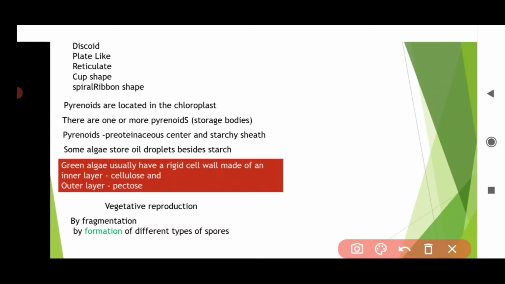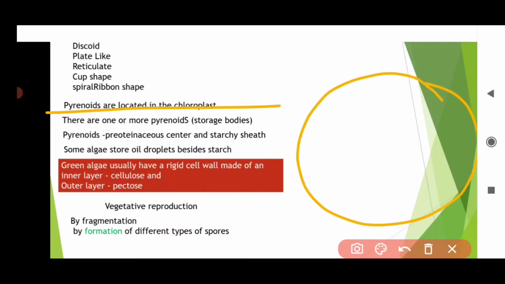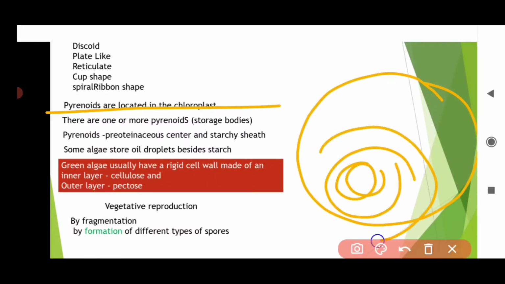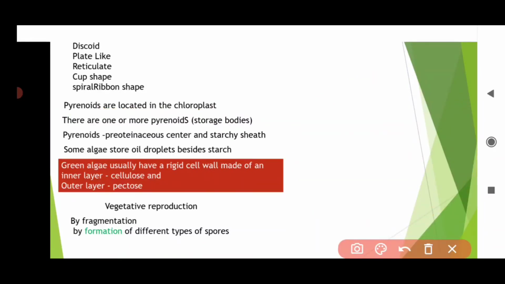Okay, now these pyrenoids are located in the chloroplast. They store proteins and they are surrounded by starch. Now, green algae have a rigid cell wall.